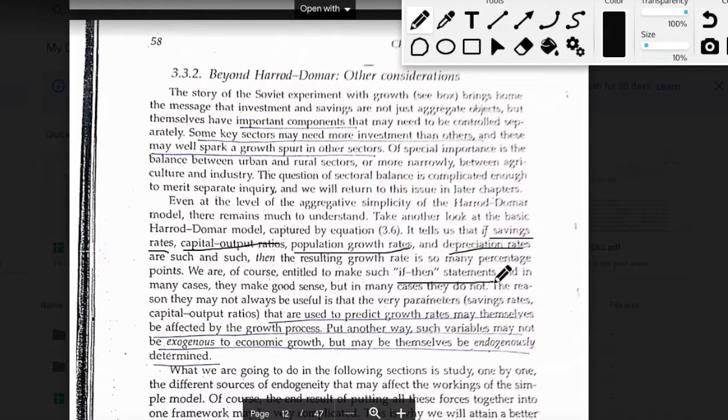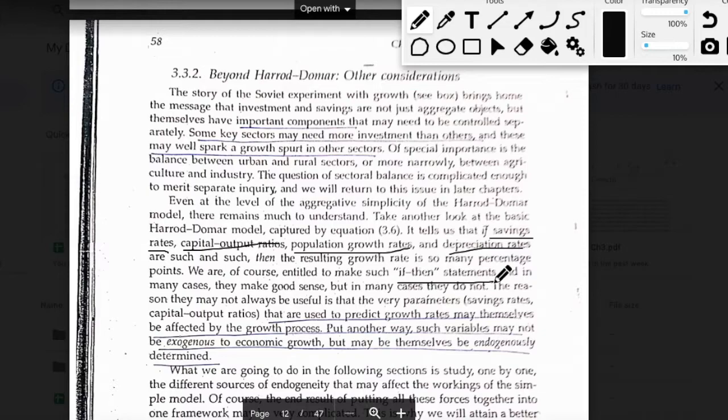So we can make these if-and-then statements from the Harrod model, but what we miss out is the reverse effect. We are saying that if savings rate is equal to 10%, then growth rate is equal to say 2%. But we are missing out on the reverse linkage between the growth rate of income and savings rate.